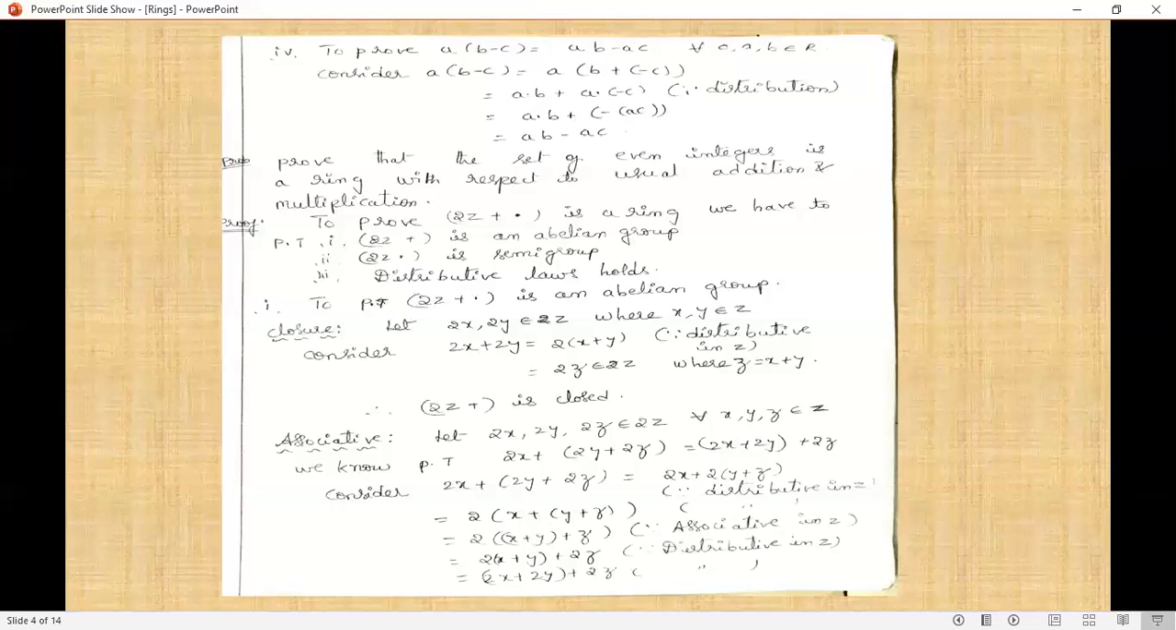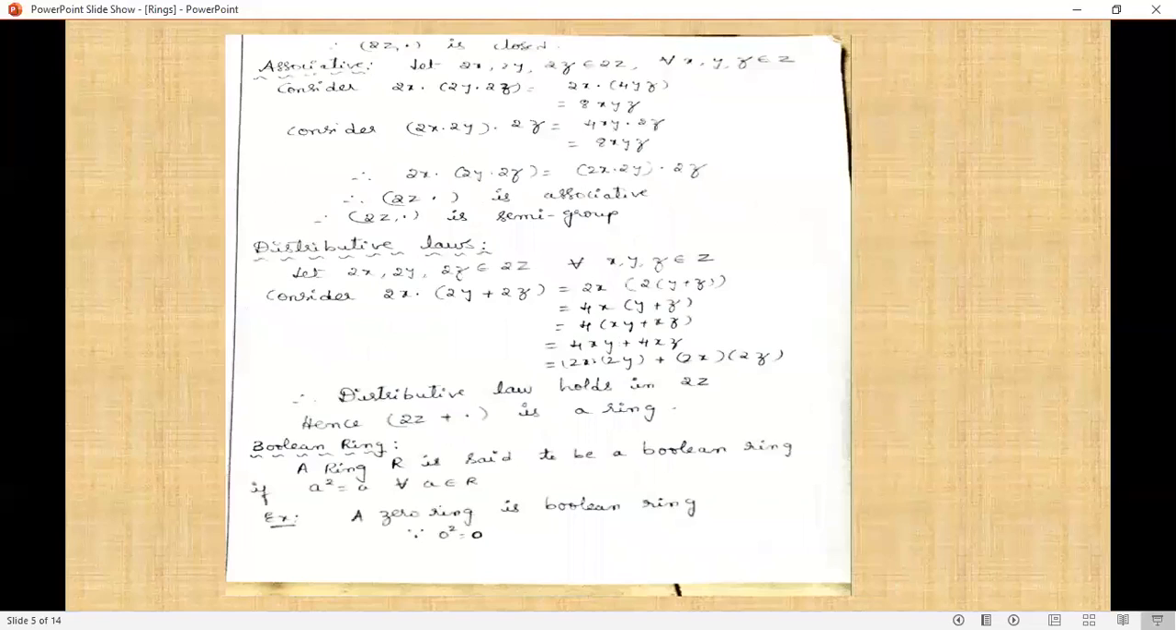We know that x, y, z are elements in capital Z, that means integers. Capital Z is a ring, that means (Z, +) is an abelian group. So the associative law is satisfied in Z. So we are taking 2 into (x plus y plus z) equals 2 into (x plus (y plus z)) equals 2x plus (2y plus 2z). Therefore, LHS equals RHS.